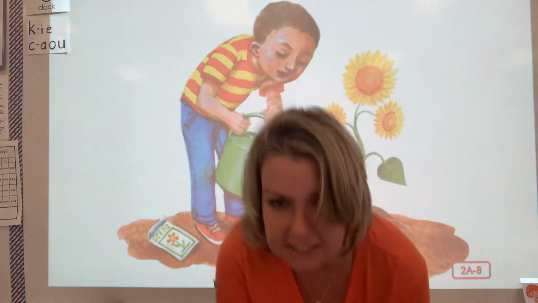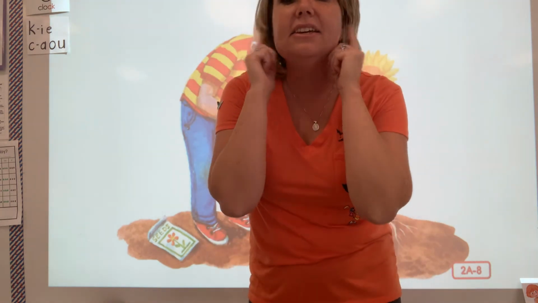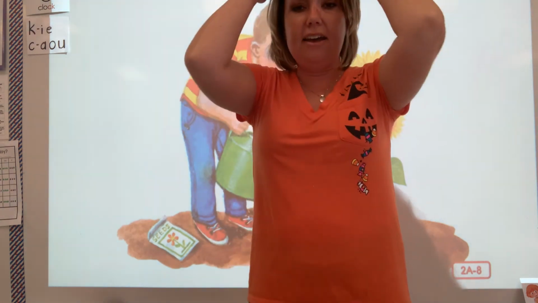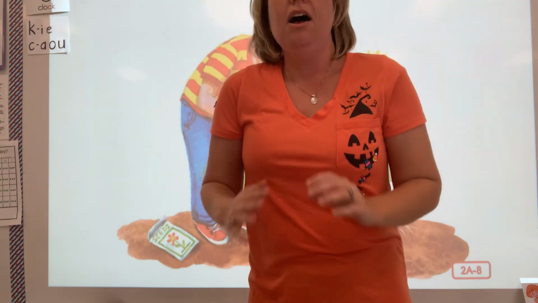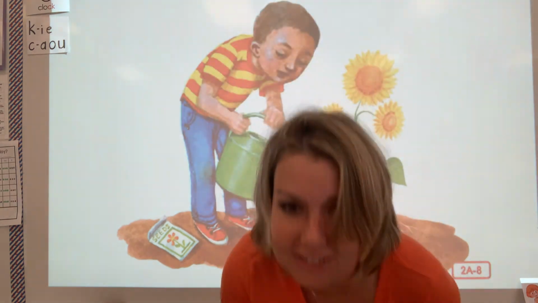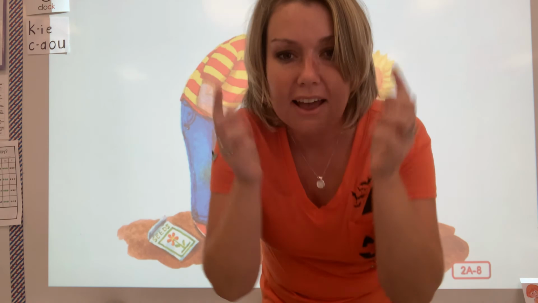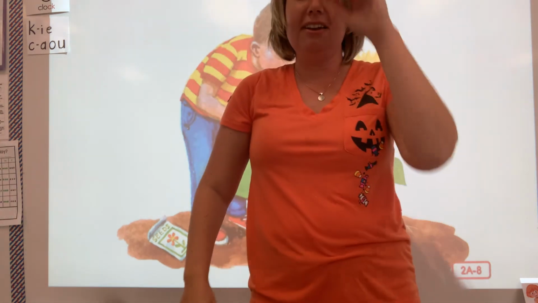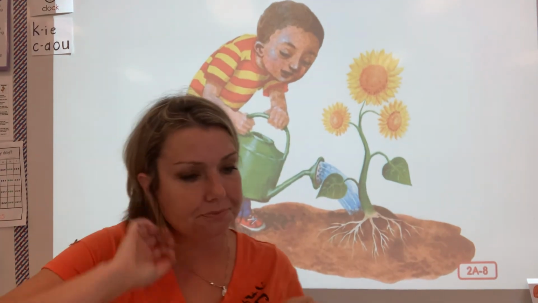Head, shoulders, knees and toes, knees and toes. Eyes and ears and mouth and nose. I need a break. Okay.